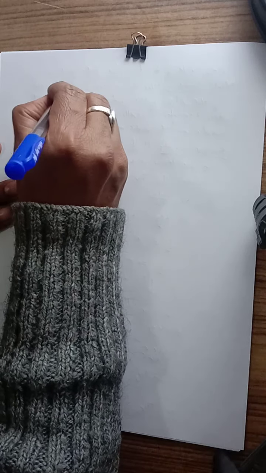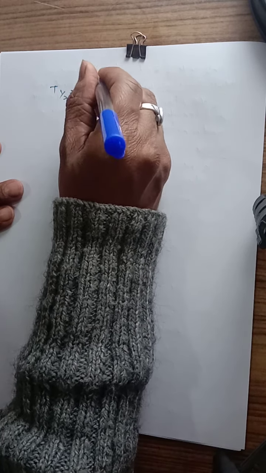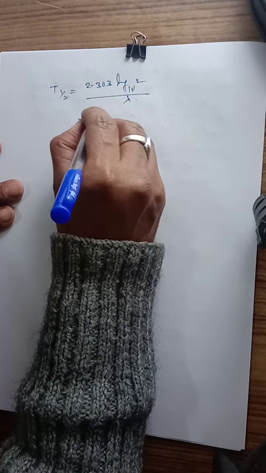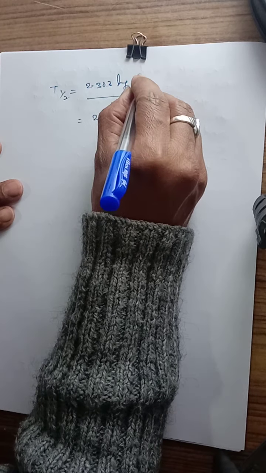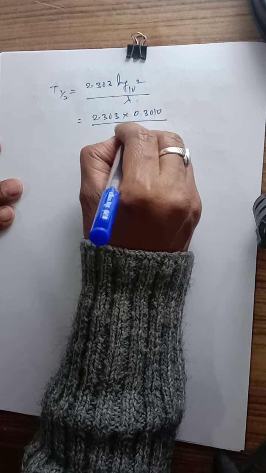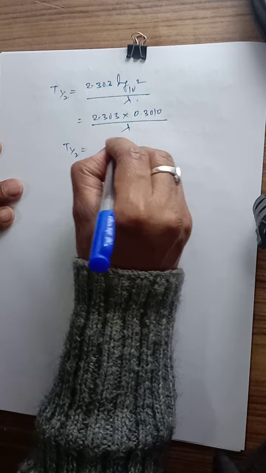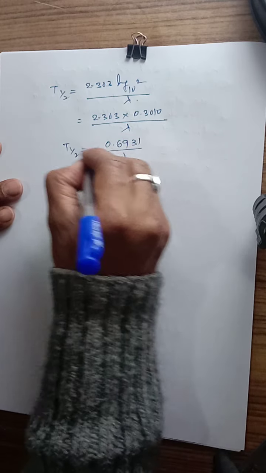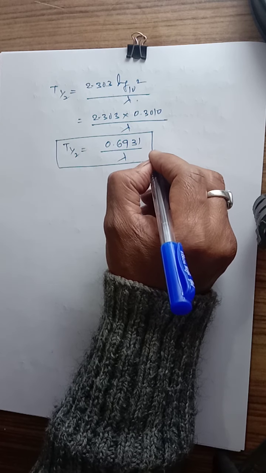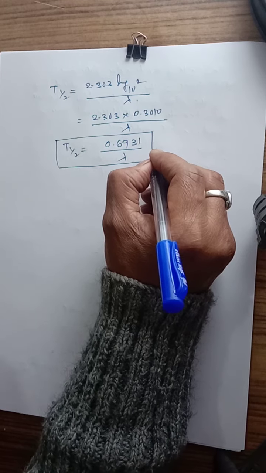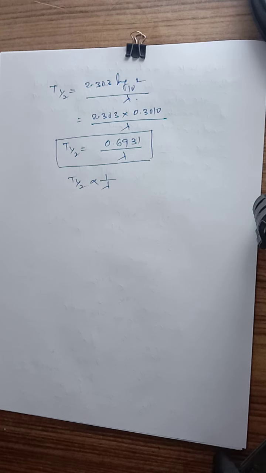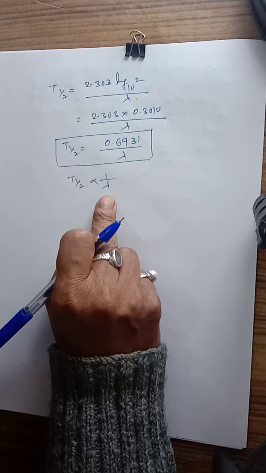So what I have written on the last page, t1/2 is equal to 2.303 log 2 base 10 upon lambda. So it is 2.303 multiplied by log 2 base 10, that value is from the log table, that is 0.3010, upon lambda. So the t1/2 is equal to 0.6931 upon lambda. So with the formula of this one, we can find out the value of the half-life. It means the half-life is inversely proportional to the decay constant.